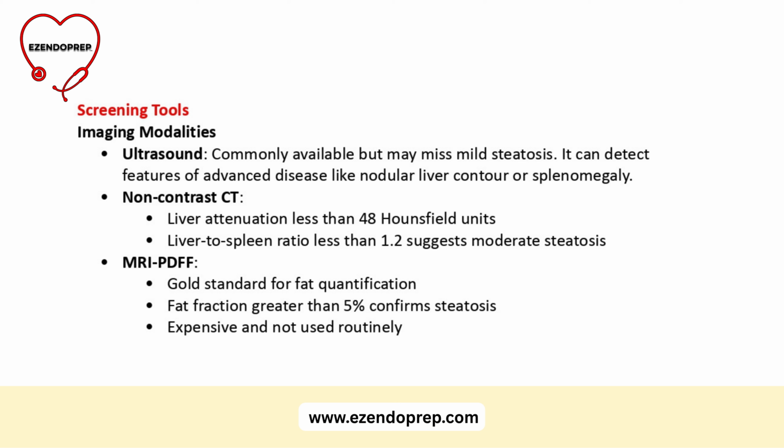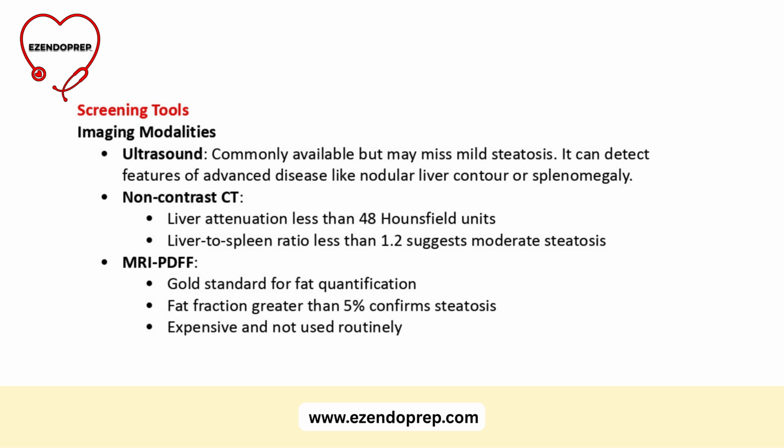Now let's go over what we use to screen, both imaging and labs. From an imaging standpoint, ultrasound is widely available, but keep in mind, it doesn't do a great job picking up mild steatosis. That said, it can clue us into advanced disease. For example, if there's a nodular liver surface or splenomegaly, you should be thinking cirrhosis.